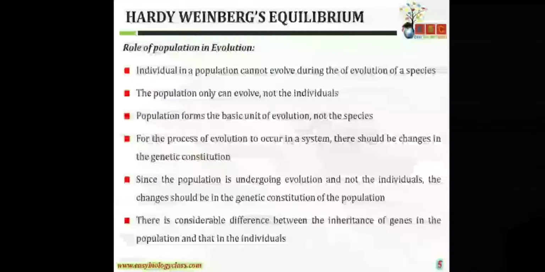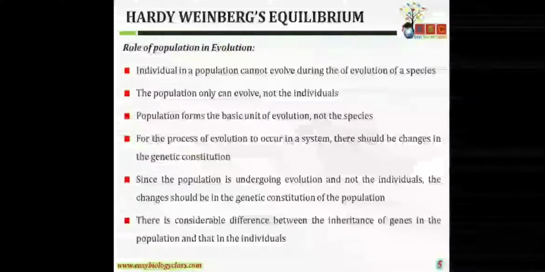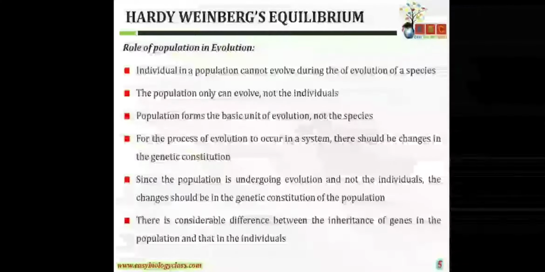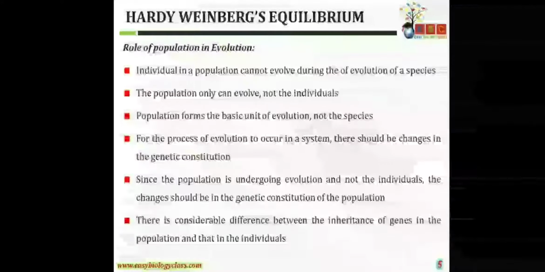When I say genetic constitution, I'm talking about alleles, I'm talking about genes. Because the pandemic is making blood group A more susceptible, those individuals in the population who had blood group A may die or vanish from the population.